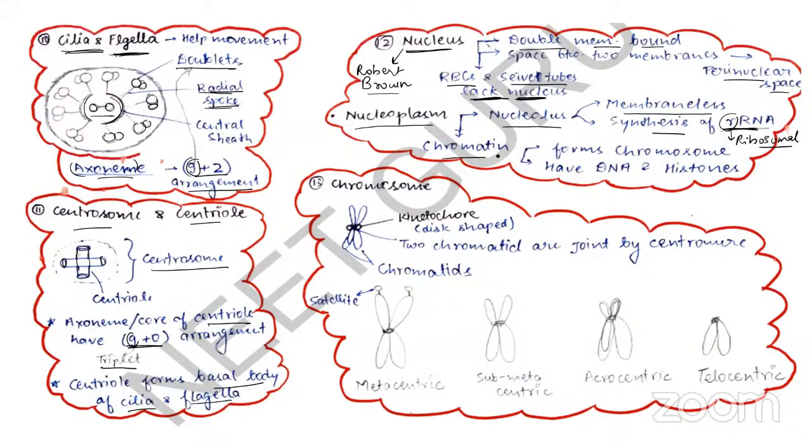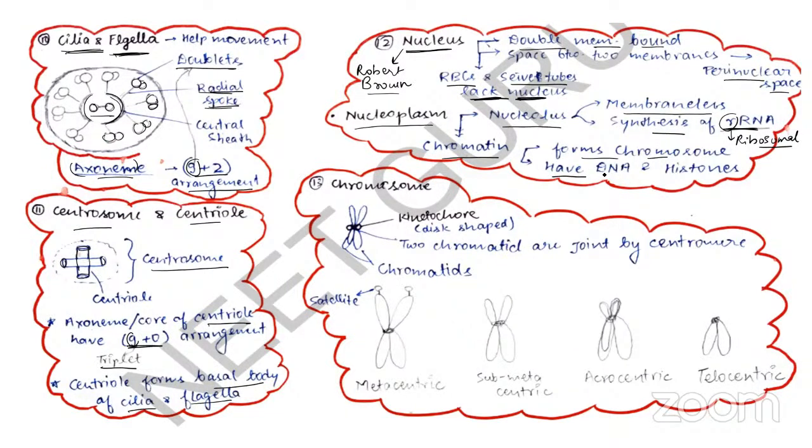The nucleoplasm also consists of chromatin, which forms the chromosome. In cell cycle, you have studied that in interphase, the cell has chromatin, like DNA is loosely present and not in condensed form. That is chromatin. But once the cell enters into the prophase, then the chromatin starts condensing and it forms the chromosome.